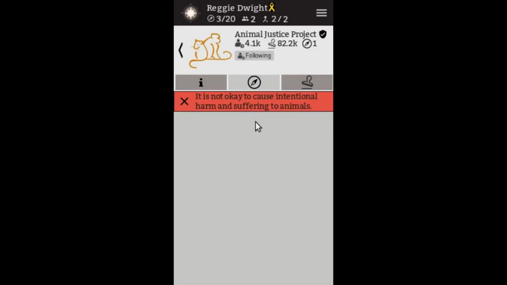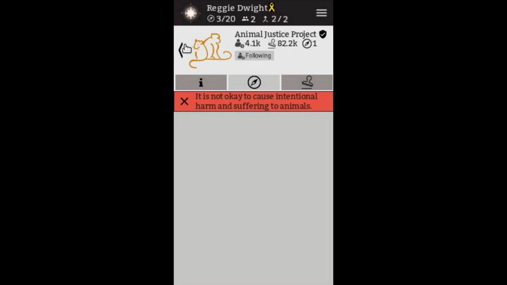The more groups you have looking for information, the more likely it is that you will get the information that you need at the time when you're about to make a decision. The Animal Justice Project, or any other group for that matter, can't conceivably be on top of all of the information at all times. But you can increase the chances that you'll have that information brought to you at the appropriate time by following more groups.